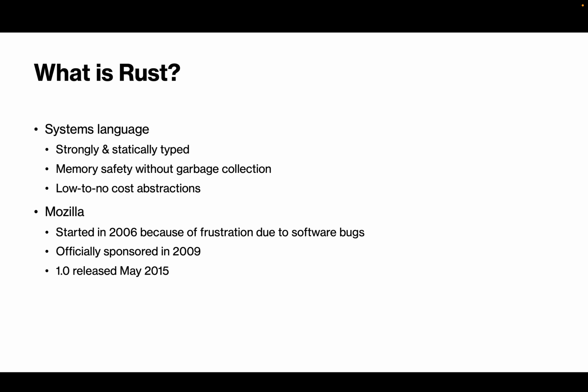It started in 2006 as a personal project by Mozilla employee Graydon Hoare, who was frustrated with memory based software bugs in his building's elevator. It was officially sponsored by Mozilla in 2009, and version 1.0 was released in May 2015 and has since received many updates.